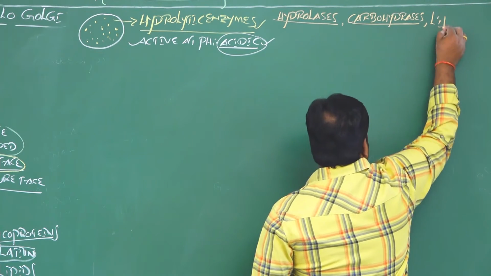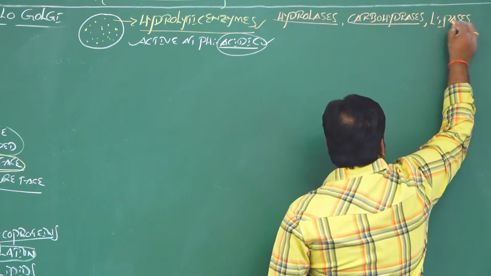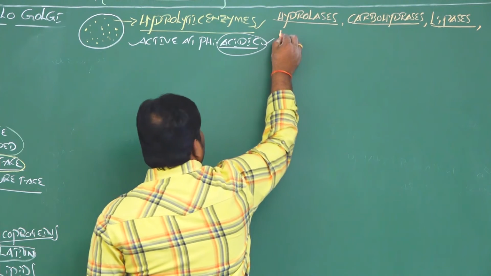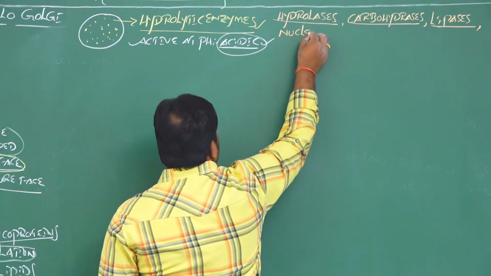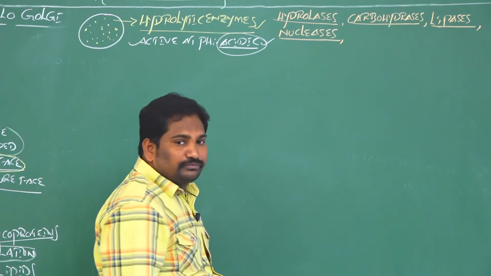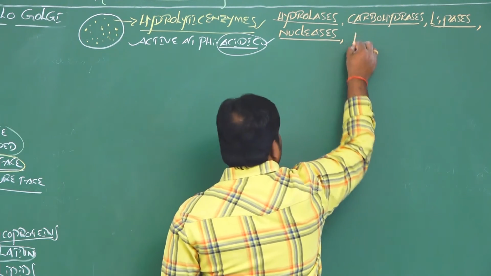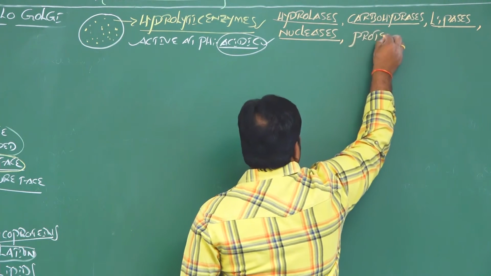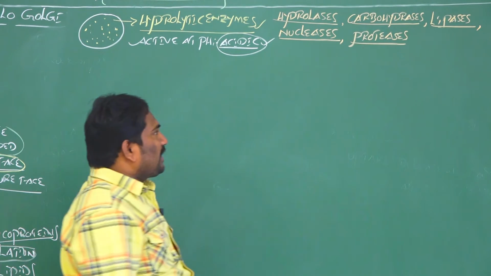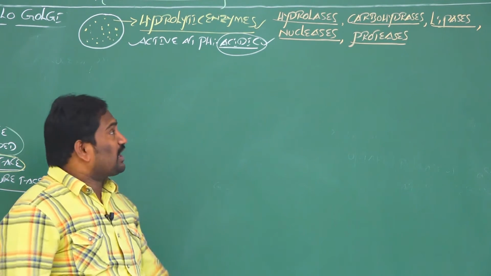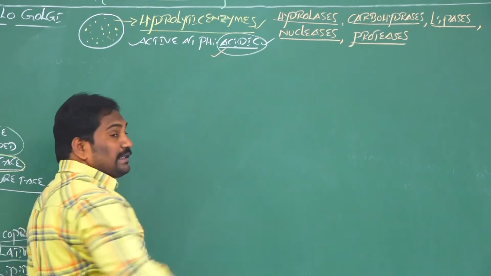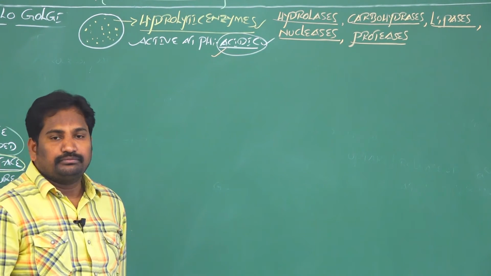Lipases are enzymes responsible for digestion of lipids. Nucleases are enzymes responsible for digestion of nucleic acids. And proteases are enzymes responsible for digestion of proteins. All these are types of hydrolytic enzymes present in lysosomes. All these enzymes are very active at acidic pH.